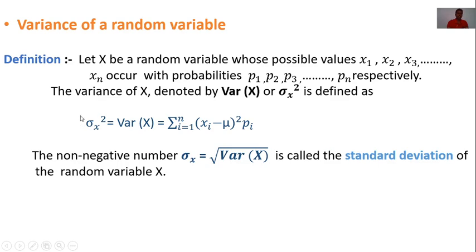Now, taking the non-negative square root of variance, that means sigma x. Sigma is equal to root of variance. It's called the standard deviation of a random variable. I repeat again, taking the non-negative square root of variance is called standard deviation and it is denoted by sigma x.